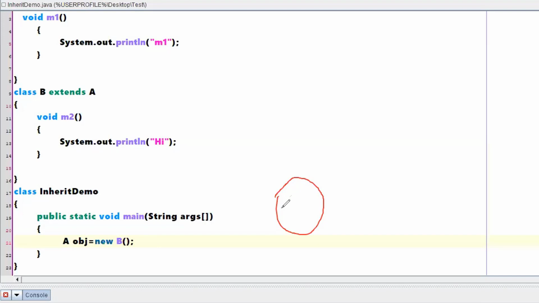It can have access to m1 because this method has come from class A. I can have access to m2 because you are creating an object of class B. So the object created using class B will have m1 and m2 with it. Now what I am doing is referring to this particular object by the reference of A. What is the name given for that? obj.